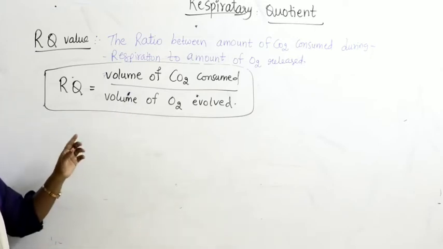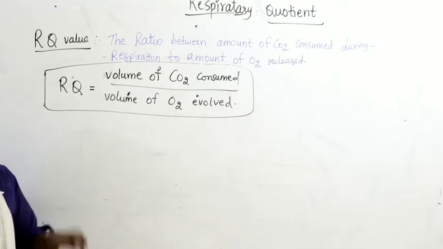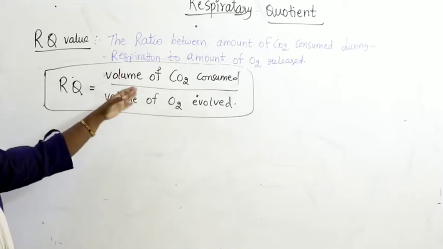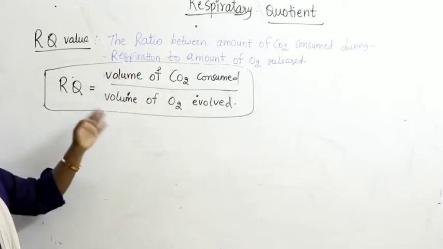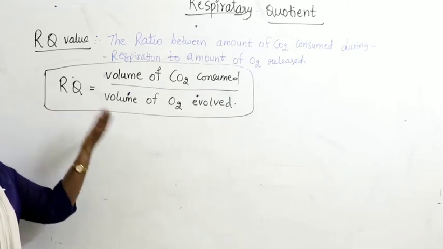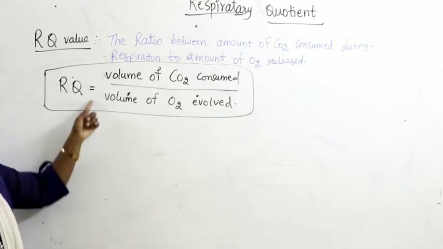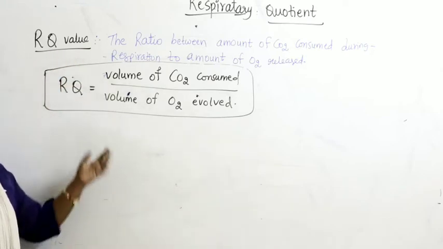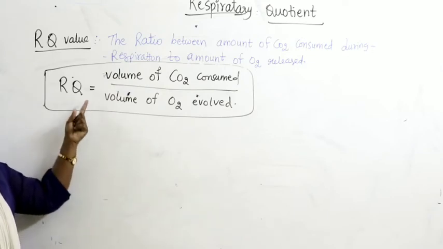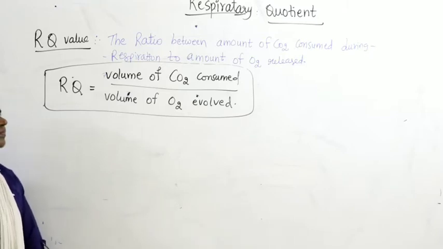So here, the exchange of gases at the time of respiration in plants: the amount of carbon dioxide consumed, and from that we take the ratio of how much volume of oxygen is evolved. That itself we call the respiratory quotient value, which we always take as the ratio between the volume of carbon dioxide to the volume of oxygen.